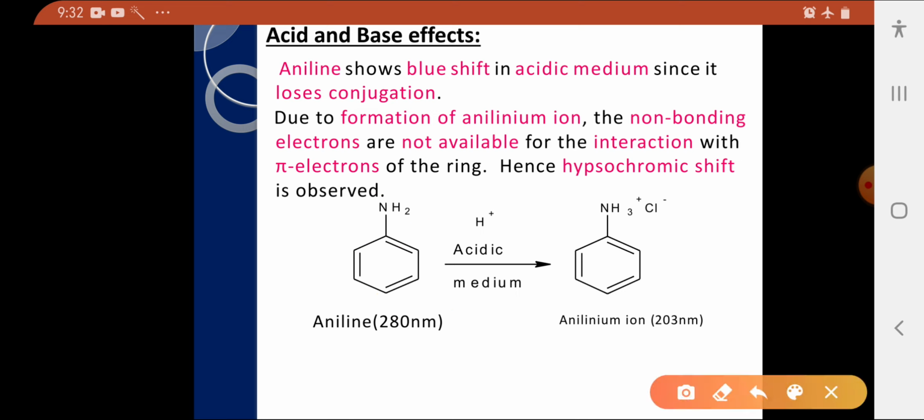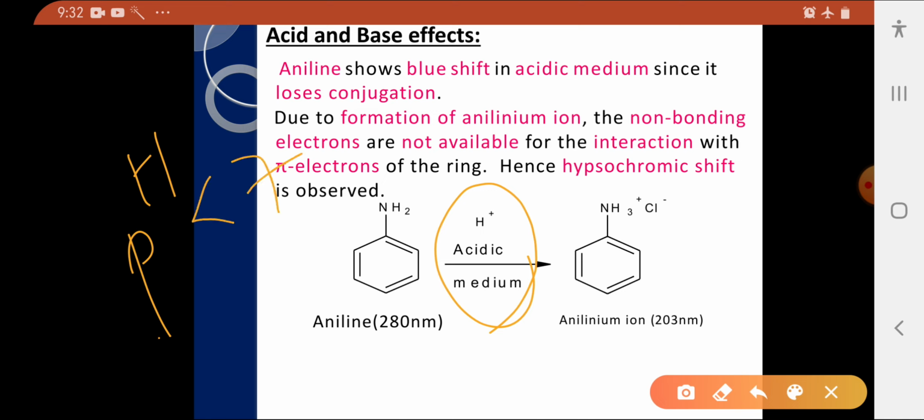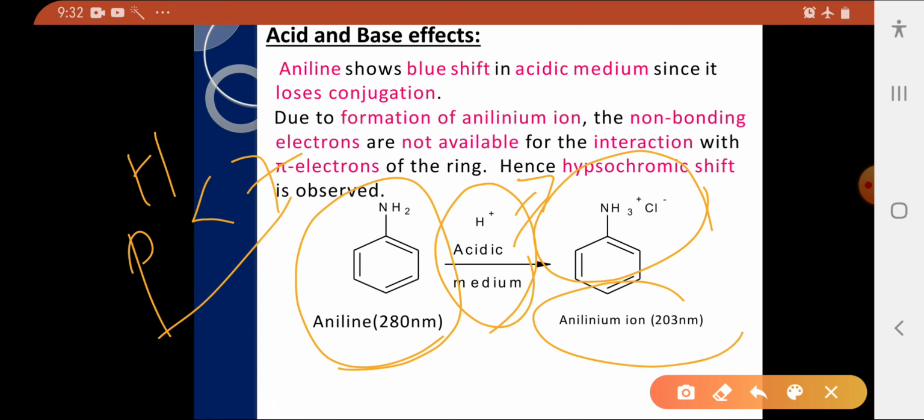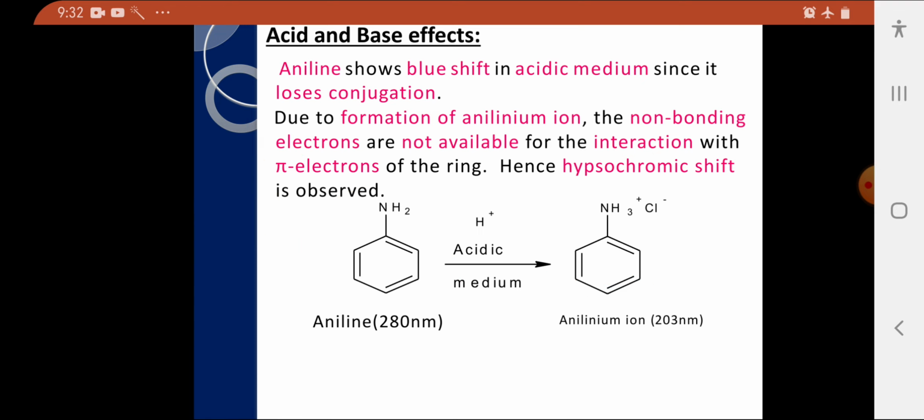When it is taken in acidic medium, that is pH value always less than 7, here this aniline, when reacted with these H plus ions, forms anilinium ion and shows absorption at 203 nanometers. That means aniline shows a blue shift or hypsochromic shift in acidic medium.